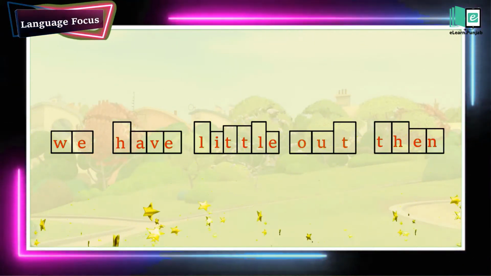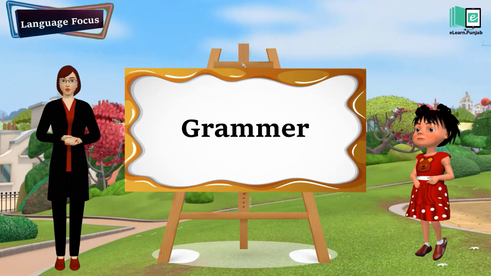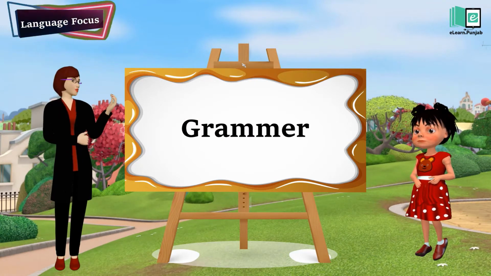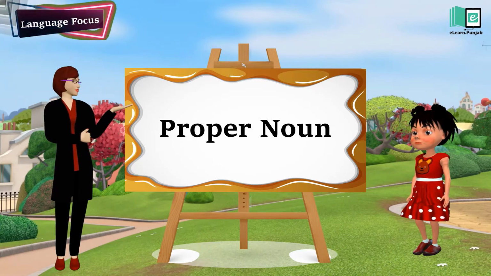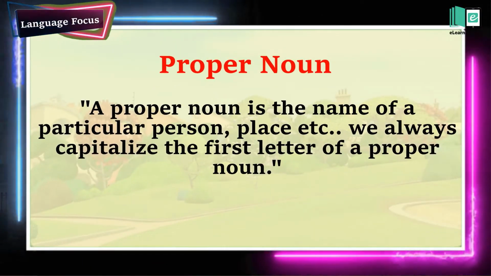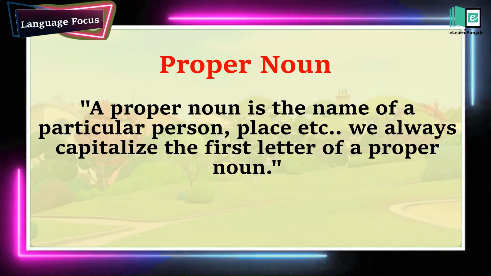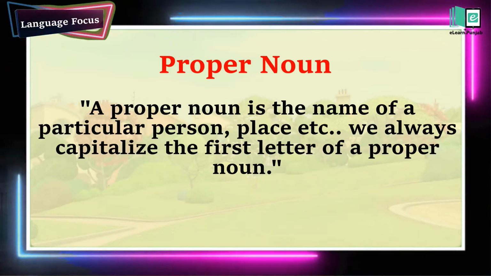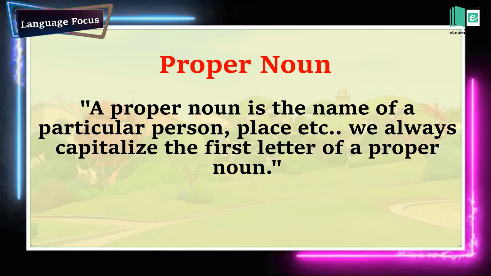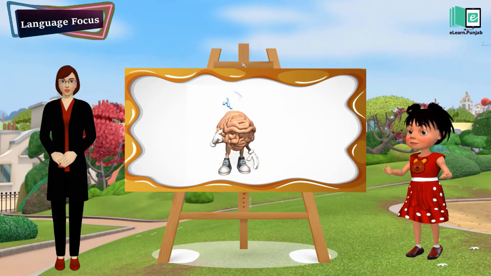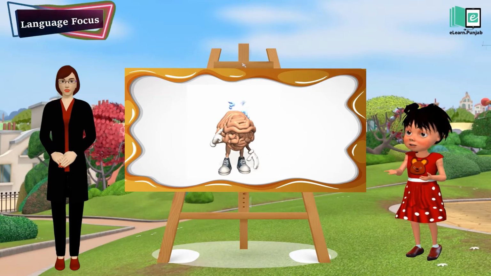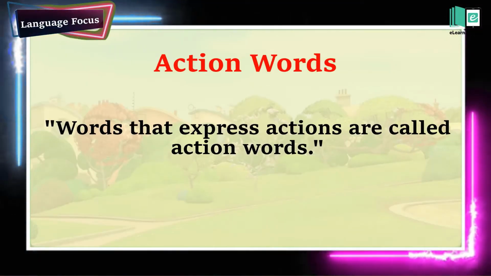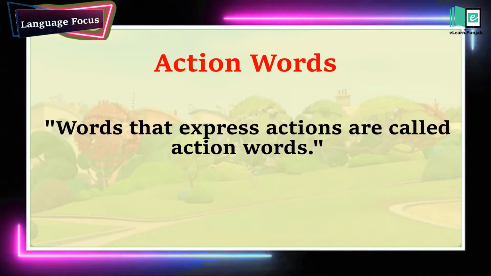Excellent. Good job, students. Kids, we all know about the proper noun and action words. Can you tell me what is the proper noun? A proper noun is a name of a particular person, place, etc. We always capitalize the first letter of a proper noun. And teacher, I don't know about action words. Words that express actions are called action words.